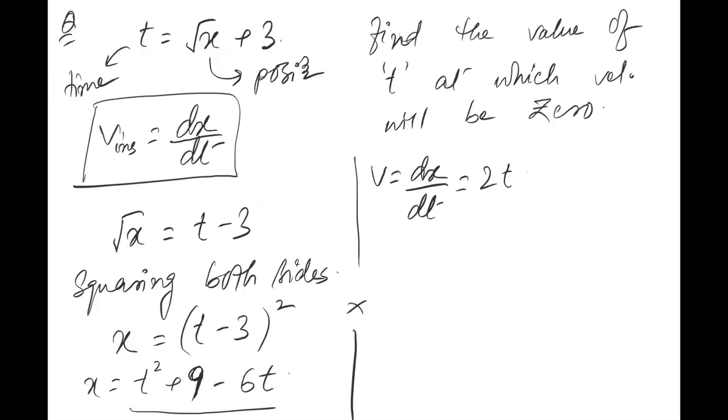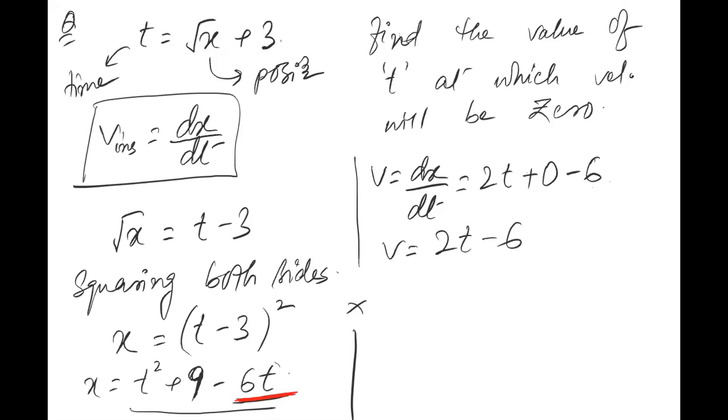Zero, of course, because this is only a constant without any variable. So the differentiation of this 9 is 0. And what will be the differentiation of minus 6t? Minus 6, beta, not minus 1. Minus 6. And why? Because you will keep minus 6 as it is and you will differentiate t. So the differentiation of t will be 1. So 1 into 6 will remain as 6, right? So you have got velocity as 2t minus 6.